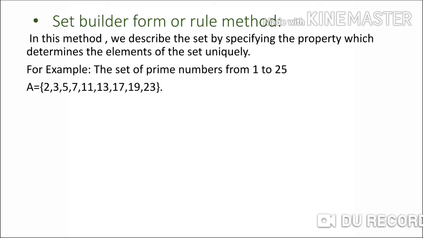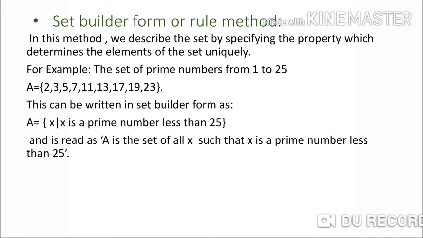Now how to write it in a set builder form or a rule method? A is a set of all x such that x is a prime number less than 25. How to write it? A is equal to, in curly bracket, x, then a standing line, it means such that, x is a prime number less than 25 and close the curly bracket.